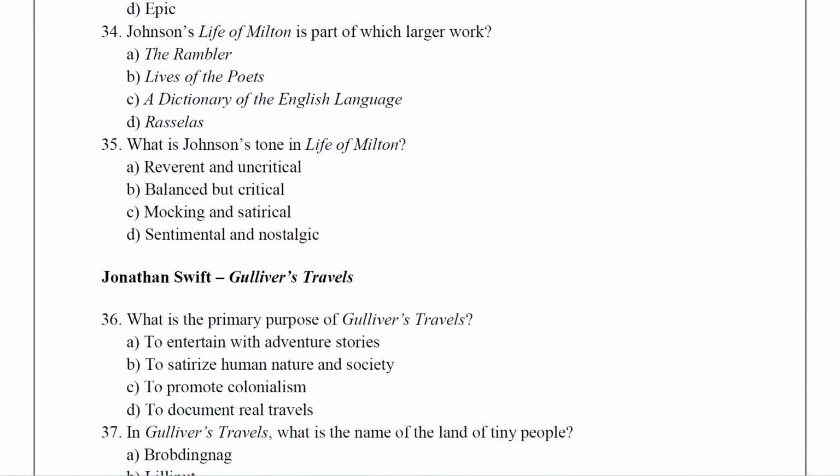Johnson's Life of Milton is a part of which larger work? எந்த ஒர்க்கினுடைய ஒரு பகுதி இது அப்படின்னு கேட்குறாங்க. So 34th answer is the Lives of the Poets.